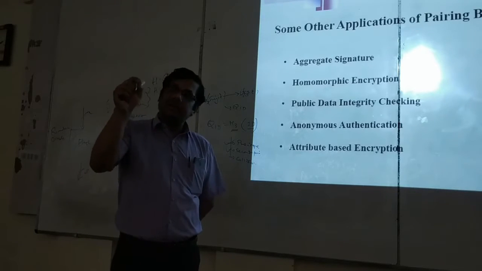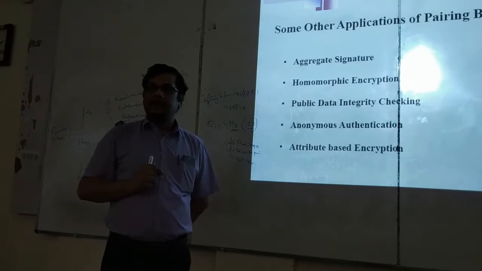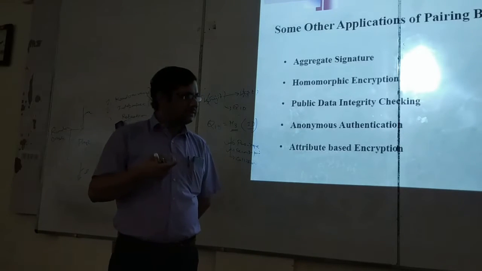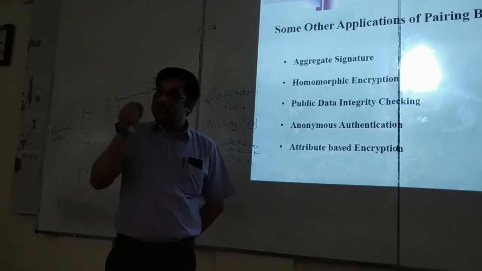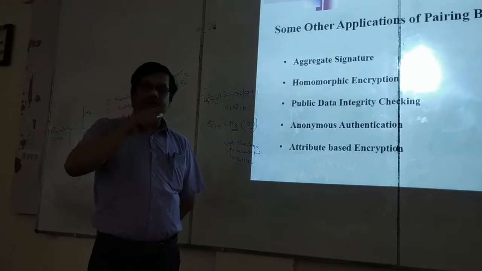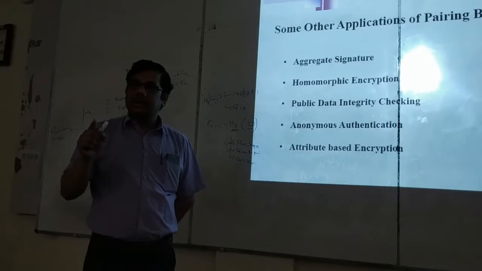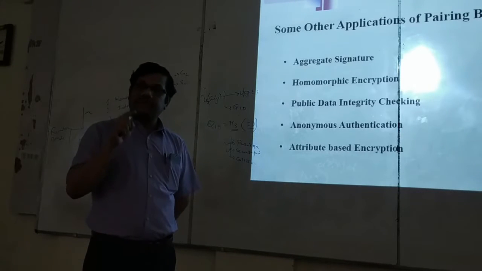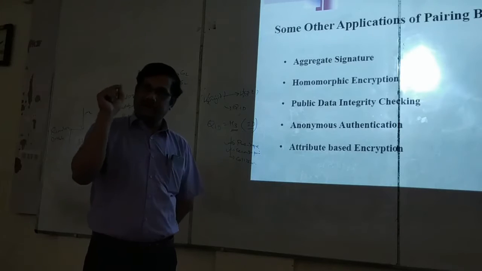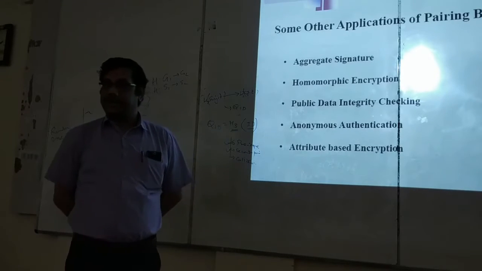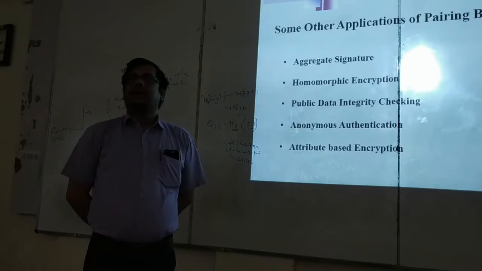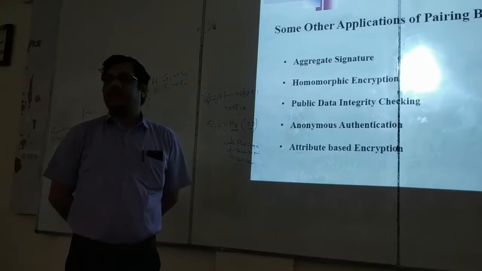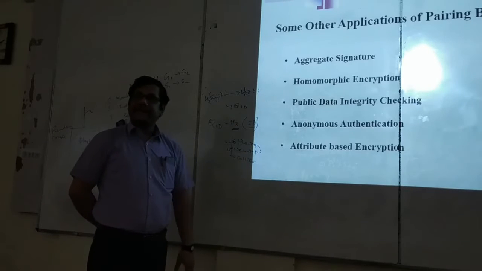Bilinear pairing was first introduced to implement IBE and CLPKC, approximately 20 years ago, maybe. Boneh and Franklin, the author names are given at the top of the notes. If you search in Google Scholar for identity based encryption and Boneh and Franklin, you can download the original paper from which these slides have been prepared. So you can read. Many recent researchers in the public key cryptography domain use it to implement aggregate signatures.